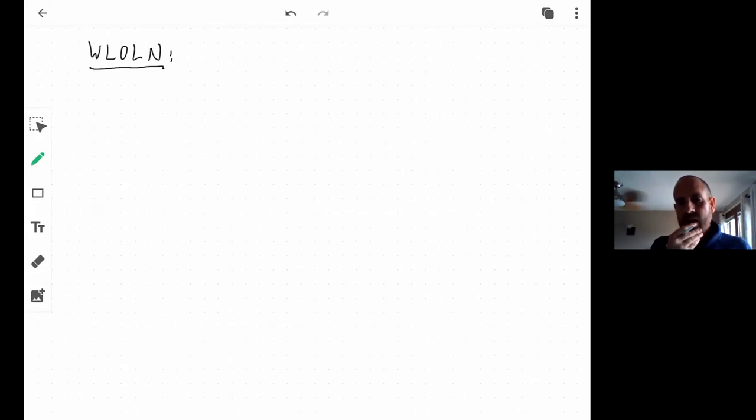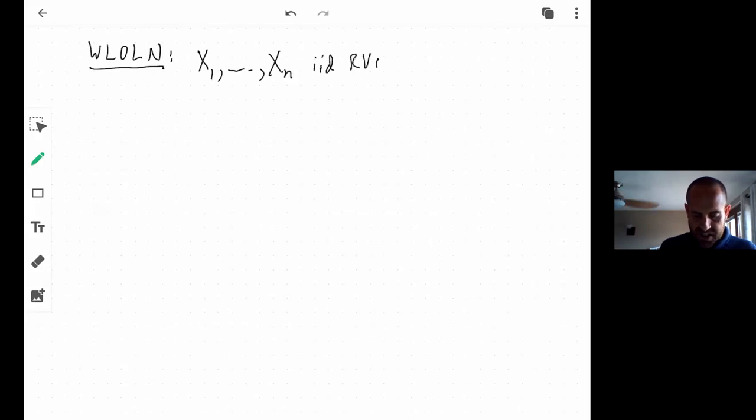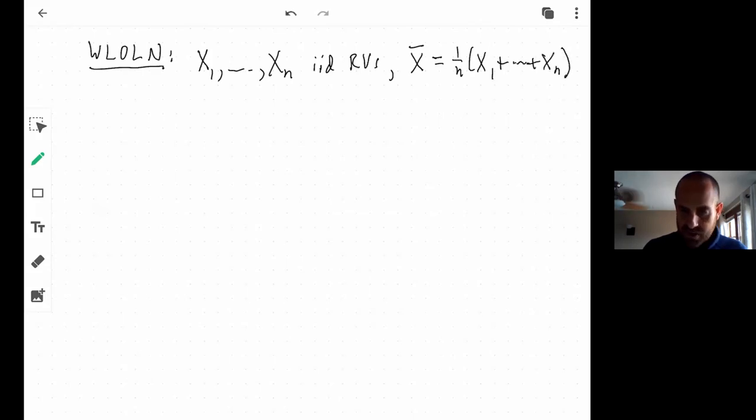Well, it says that basically, if I have a bunch of IID random variables, X1 through Xn, that means independent, identically distributed random variables. And remember, we used X bar to be the sample mean of these things. You just add them all together and divide by the total number of them. That's the thing you used to do in grade school.